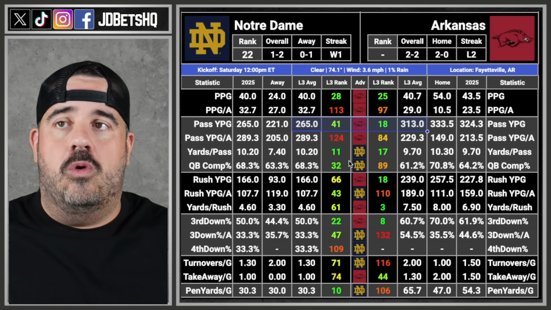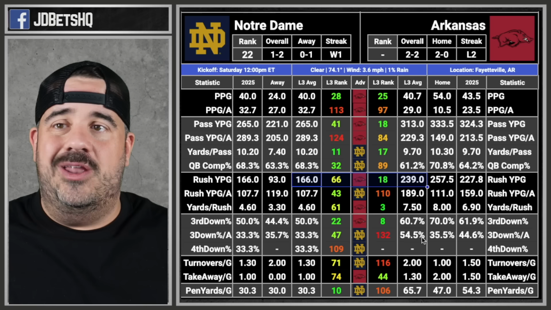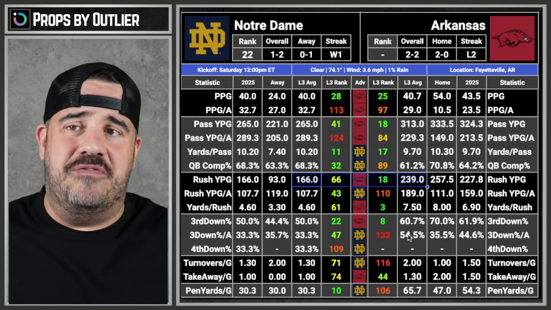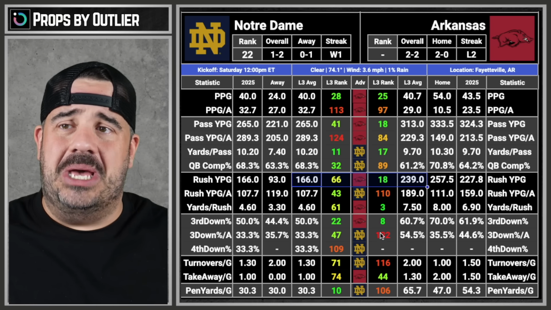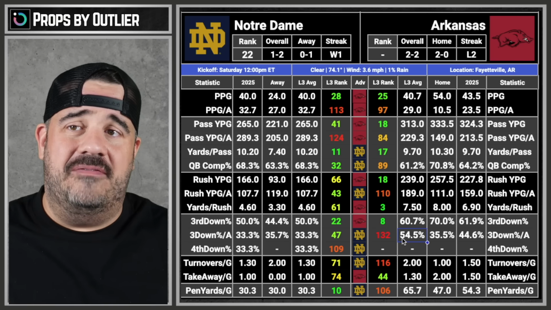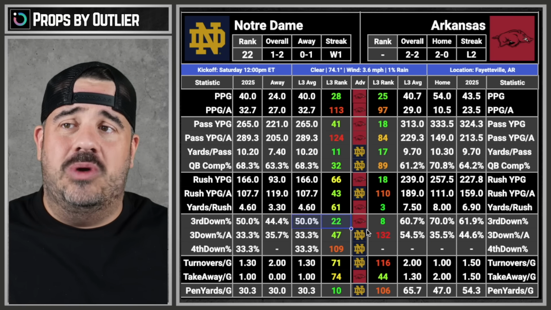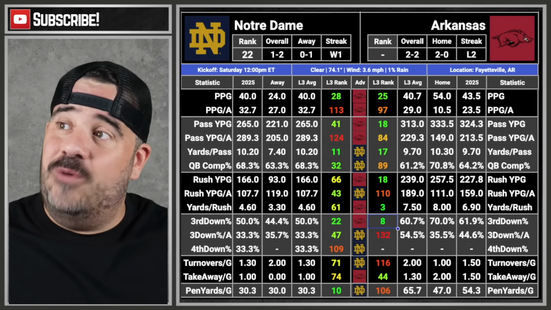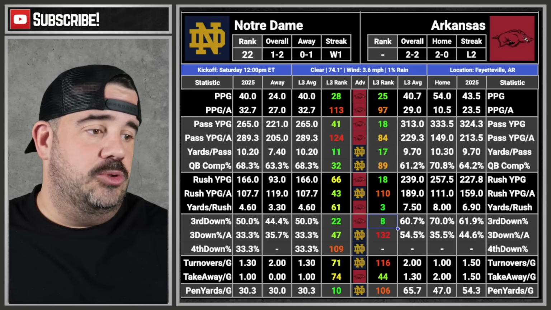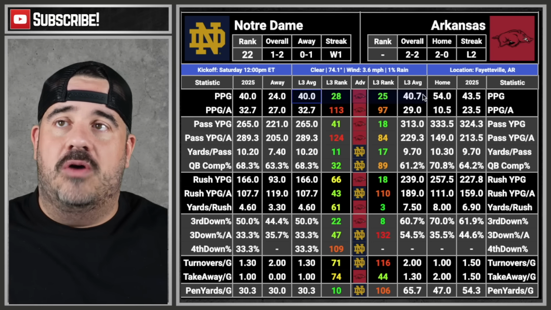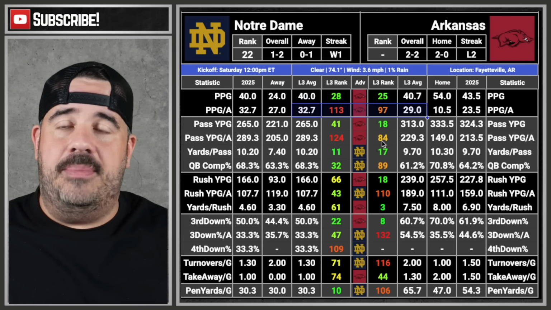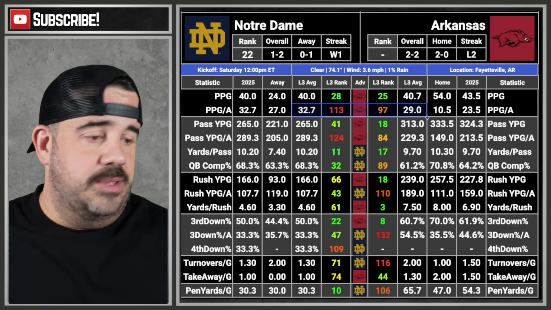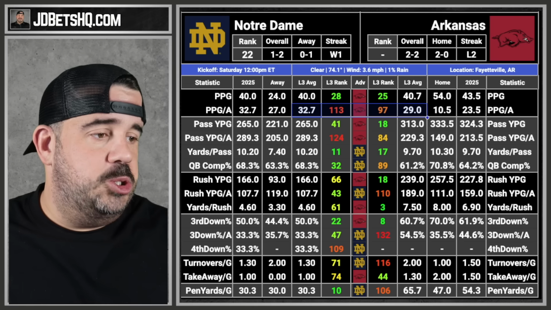Actually, we have 4 offensive advantages overall, and then oh my God, look at Arkansas's third down defense. Ooh, disgusting. 132, 54.5, giving up the last 3 games. 22 v 1. Okay, this is over. This is an over all day. It's 64 and a half. I see why. I absolutely see why. Both teams are scoring. Both teams can't stop a nosebleed. That is something. We're going over. 64 and a half? Sure.